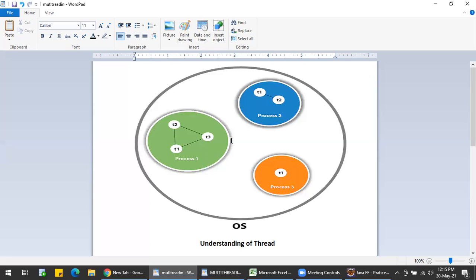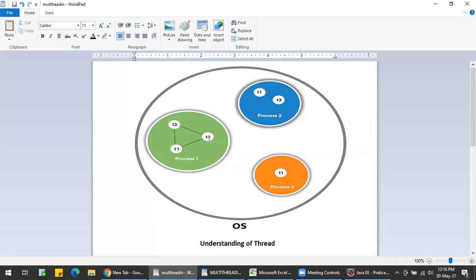Now let us see what a thread is. Here T1 is a thread. Here also T1, T2, and here it has 2. So now I hope you understand what a thread is. A thread is nothing but a sub process. Sub processes are the smallest unit of processing. It is a very lightweight sub process. Here I can see my full process, that is P1, whereas it is cut down into small parts, that is T1, T2, T3. The process cut down into small parts is nothing but threads. It is the smallest unit of processing.